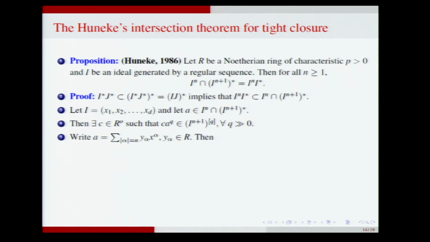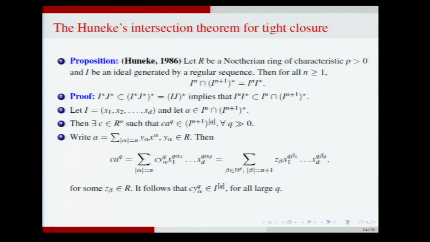So raise this equation to the qth power and then multiply by c. And then use the fact that this is in the qth Frobenius power of I^(n+1). And so I can write this expression where these are monomials in x1^q, ..., xd^q, and these powers add up to n plus 1. Now this is a relation among monomials of degree n in a regular sequence. When you have a relation among monomials of degree n in a regular sequence, the coefficients must belong to the ideal generated by the regular sequence.